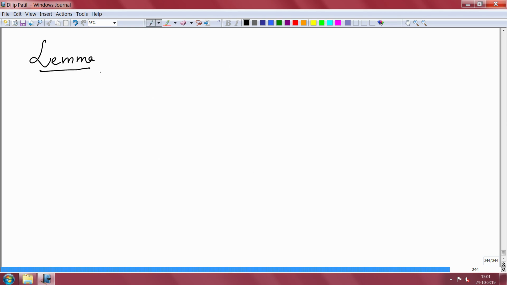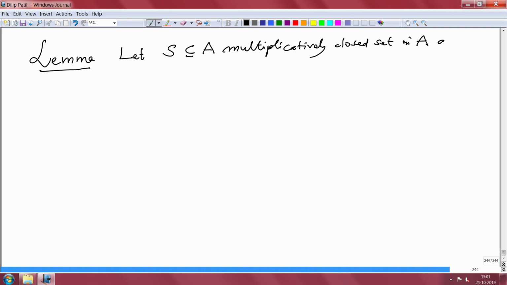That is, let S be a multiplicatively closed set in A, and V be an A module.